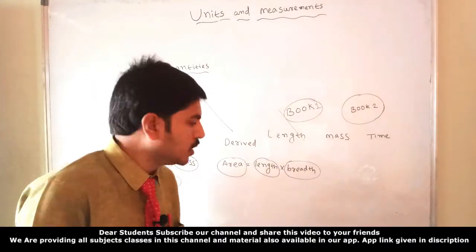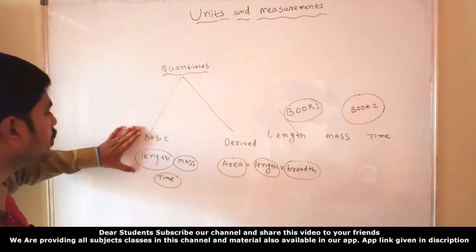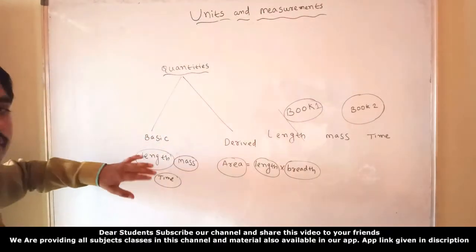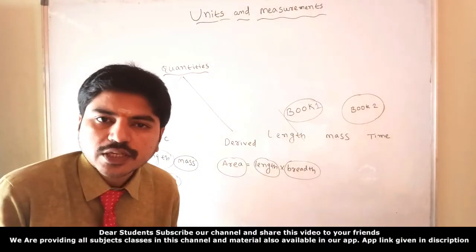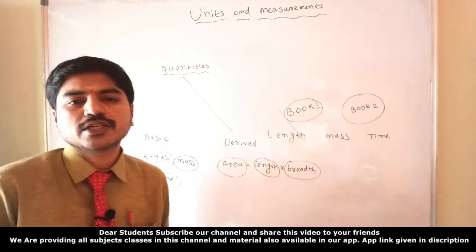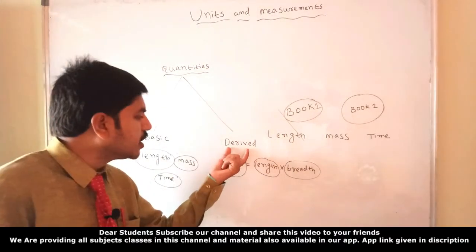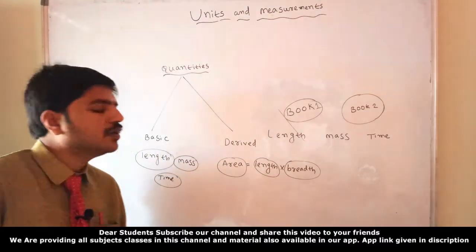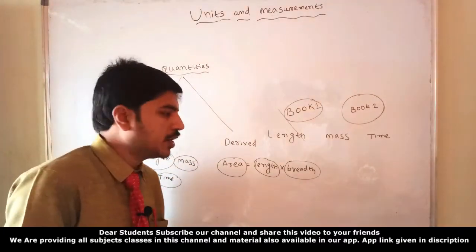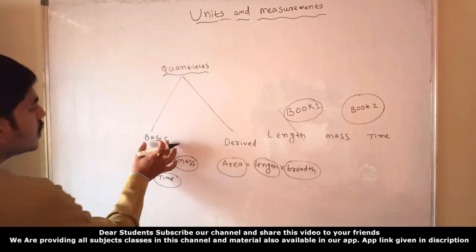Clear, all of you? Fundamental or basic means we do not combine it with any other units or any other physical quantity. Only a single quantity is present. But derived means the combination of fundamental quantities is said to be a derived quantity. Okay, now let's go for the units.